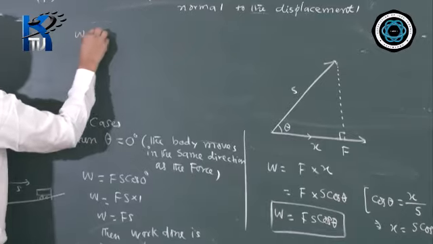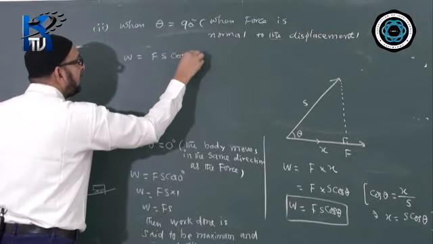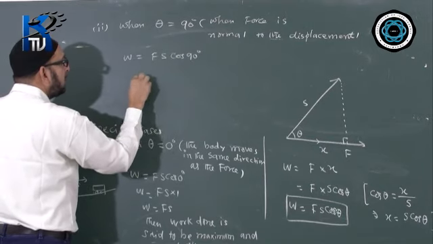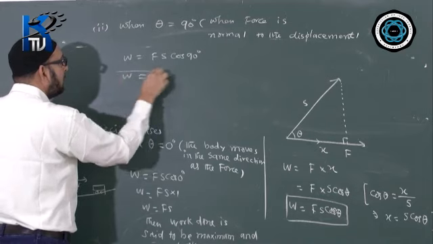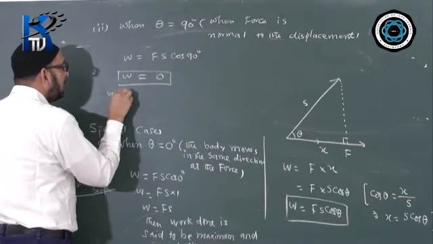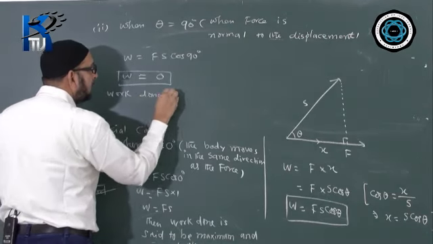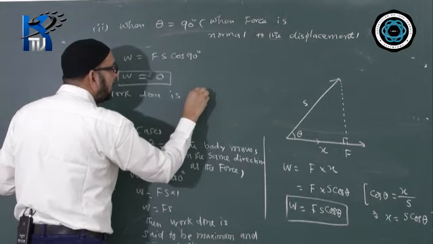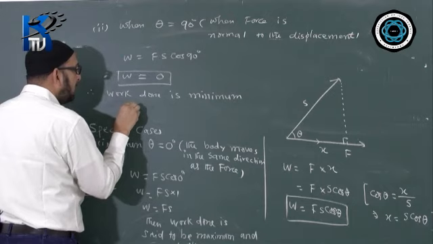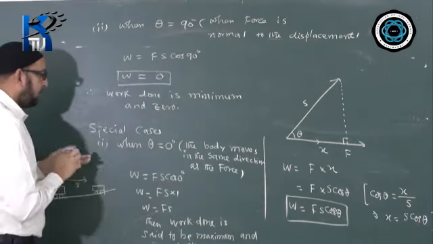So we will be writing the formula W is equal to Fs cos theta, and we put 90 degrees here. Cos 90 degrees is 0, so the entire thing becomes 0. So work done becomes 0 in this case. Therefore, work done is minimum and 0 in this case.